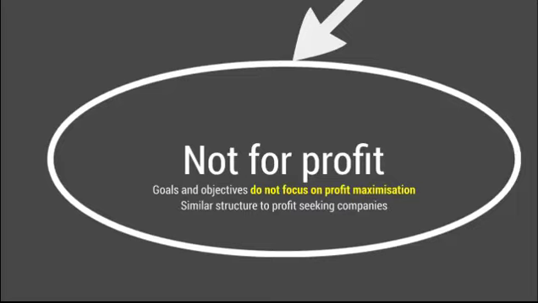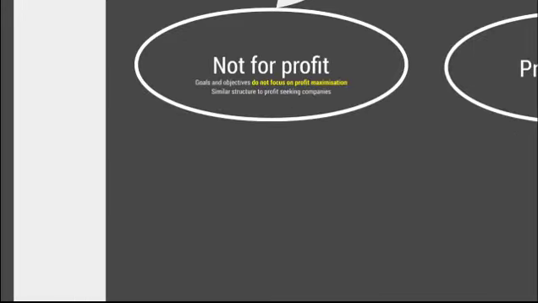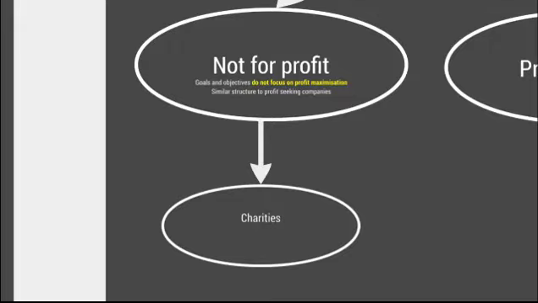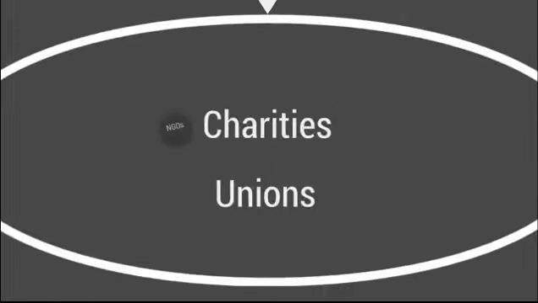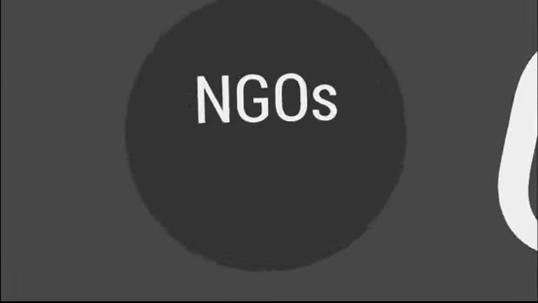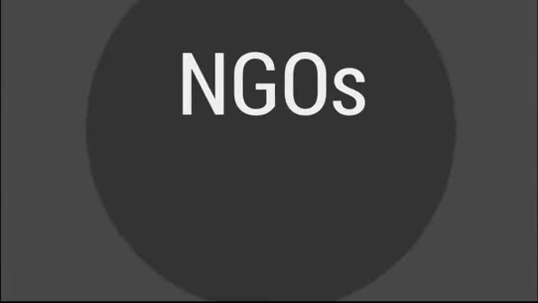By this we mean that not-for-profit organisations also aim to operate efficiently and be cost-effective. Examples of not-for-profit organisations might be charities or trade unions. Charities in the private sector may also be referred to as NGOs. NGO stands for non-governmental organisation. Put simply, an NGO is a private sector organisation which is not for profit.